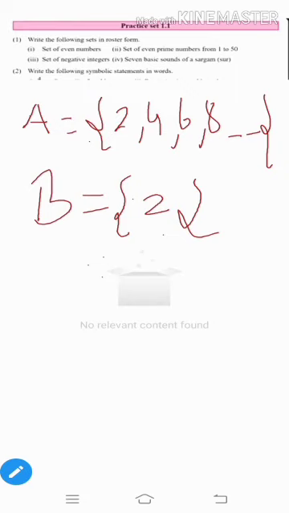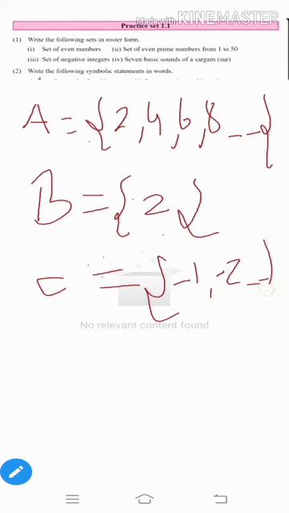Now the third one is: set of negative integers. That means we write numbers with negative signs, that is -1, -2, -3, -4, and so on. There are a lot of negative integers, that is -1, -2, -3, -4.